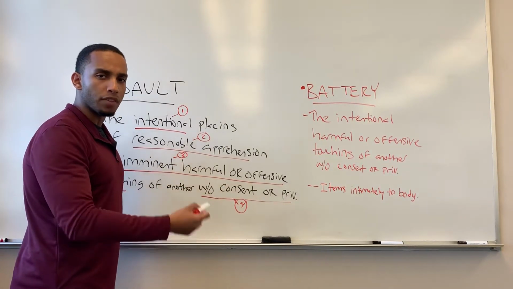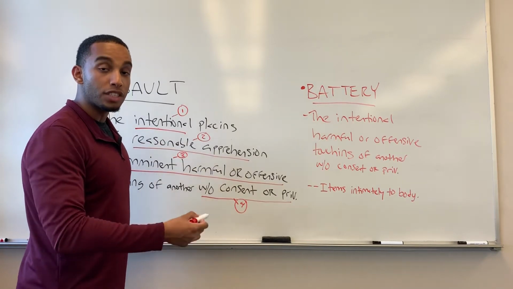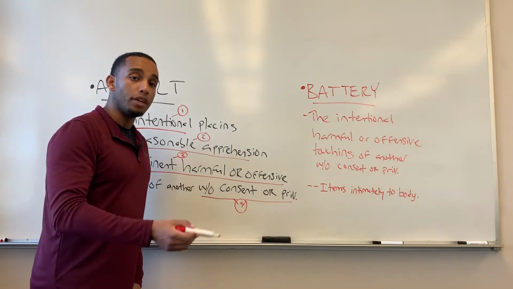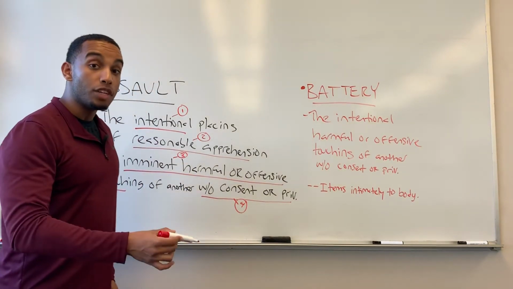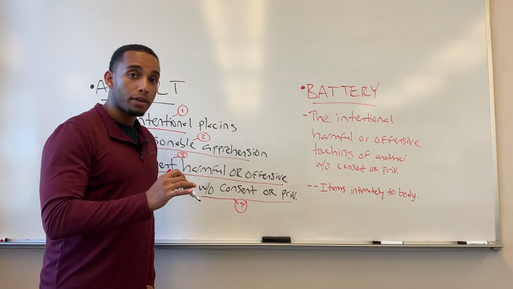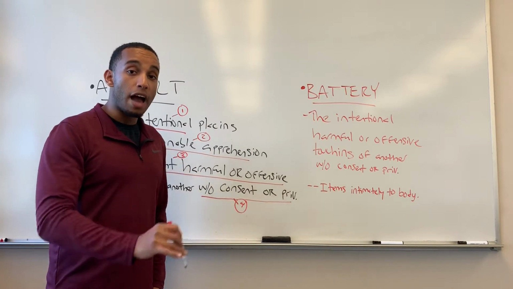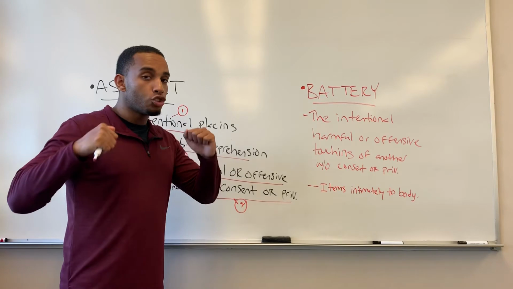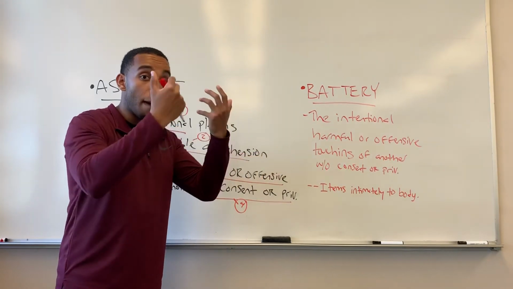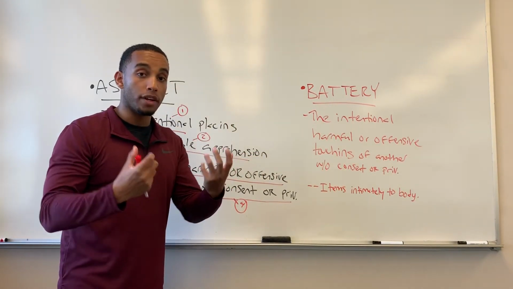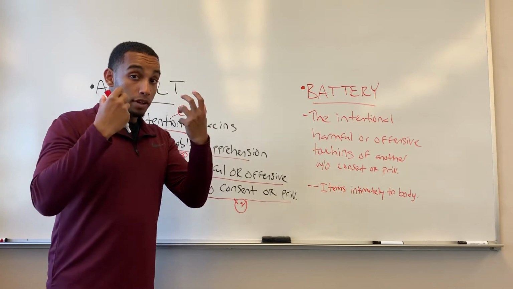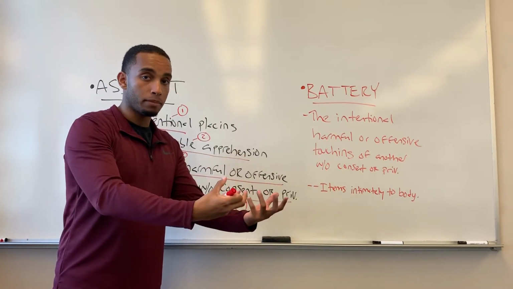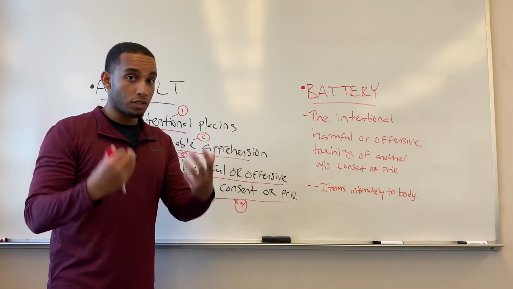An example of an assault is, let's just say that A wants to punch B. B is aware of what's going on between the confrontation he's having with A. And A happens to attempt to punch B. And B happens to duck in order to avoid the harmful or offensive touching that A wants to place upon him. That technically is an assault.